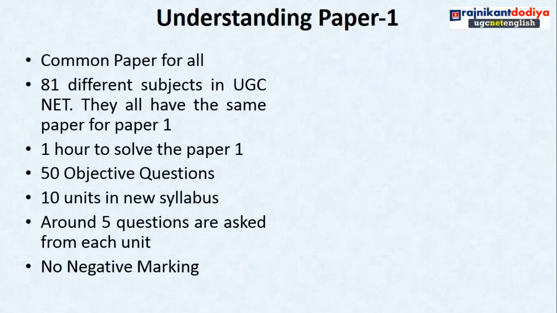So first of all, it is a common paper for all. We all know that there are 81 different subjects in UGC NET, and students of all the subjects have to face this paper. That's why it is common. Then, there is only 1 hour, 60 minutes, to solve paper 1. Before it was around 1 hour and 15 minutes, but right now it is only 1 hour.